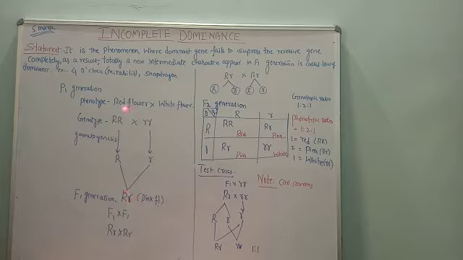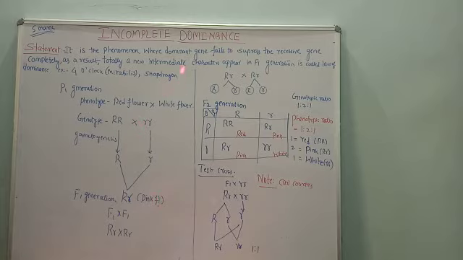Let me explain once again. It is a phenomenon where the dominant gene, here capital R, fails to suppress the small r completely, and instead of red color, some intermediate character is obtained. Intermediate means in between, neither red nor white. Here the two characters, red and white, blend, and a different color, an intermediate character, is obtained. This is what incomplete dominance says.